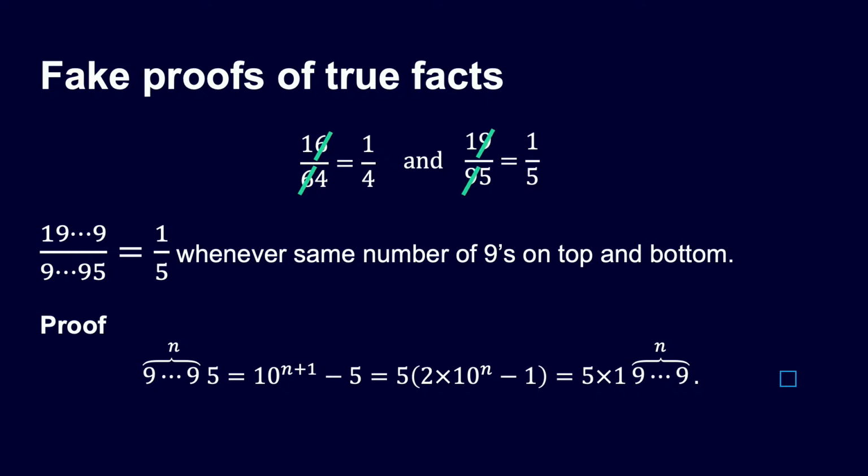Take away 5, bring out the factor of 5, then you get 2 times 10 to the n, so 2 with n zeros, minus 1, and that equals exactly 5 lots of 1 and then n 9s. Okay, so you can actually prove this. So the challenge is, find other true facts with fake proofs like this. And in particular, I don't know what the answer to this is.